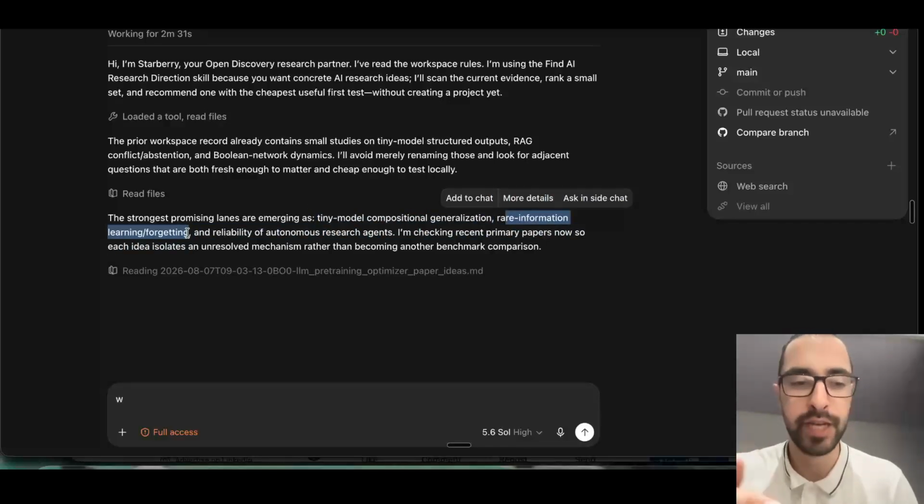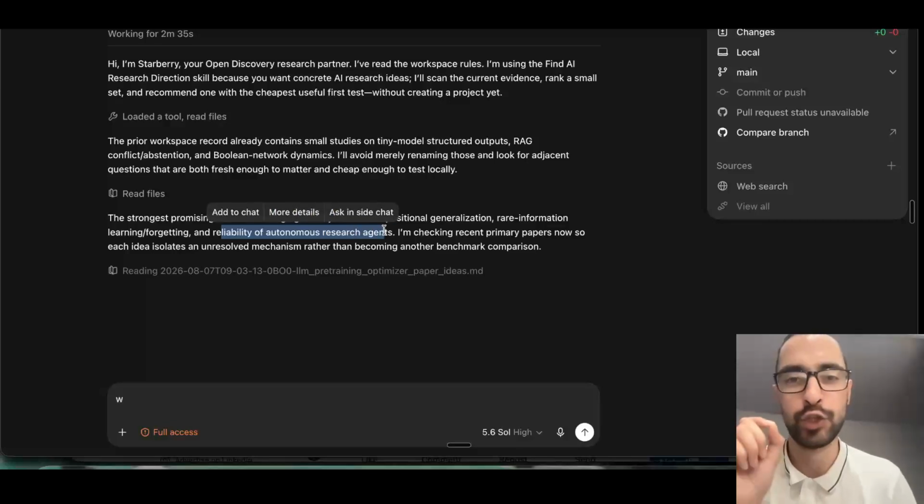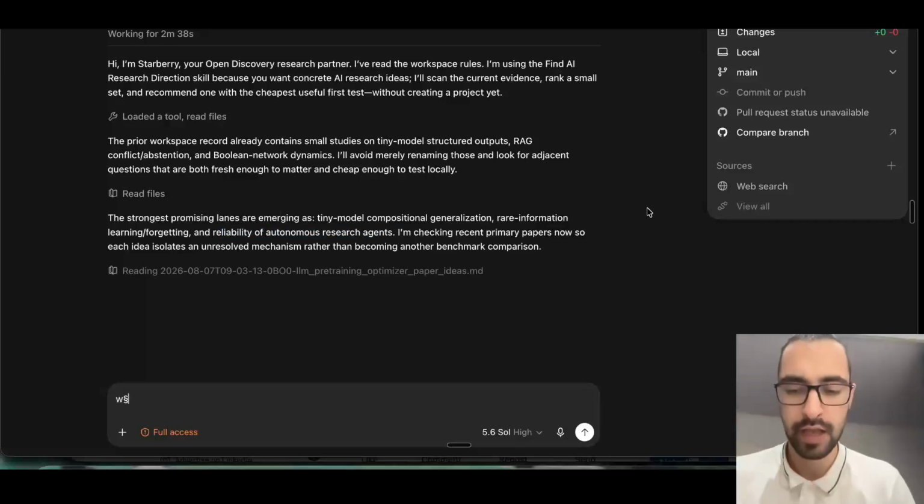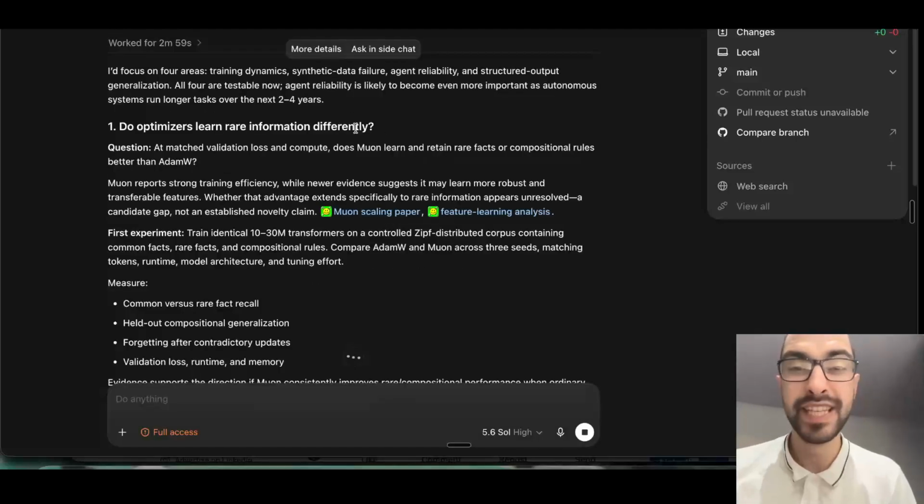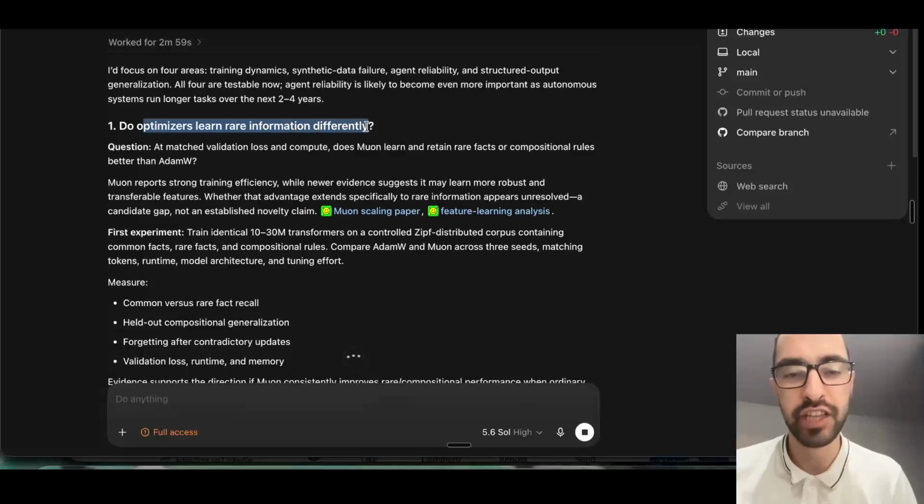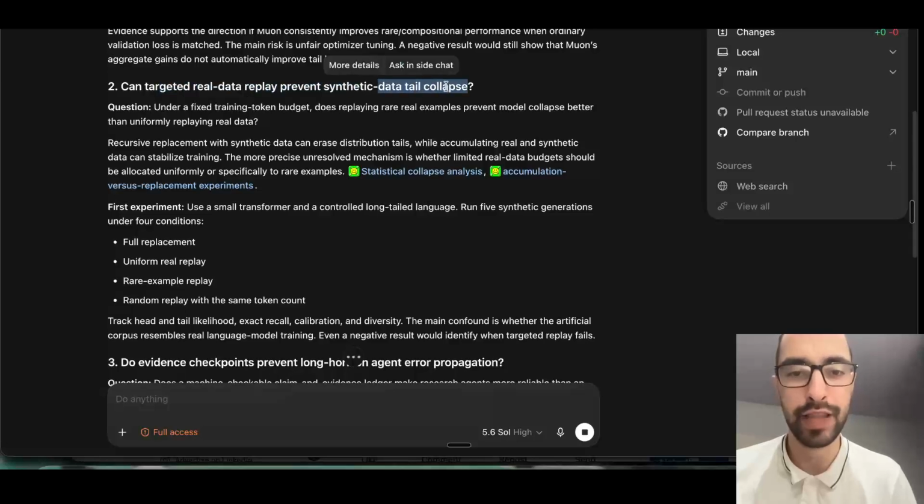forgetting of rare information, reliability of autonomous research agents. This is exactly what I'm doing myself, by the way. Autonomous research agents are very cool. It already came up with some very good questions, like: do optimizers learn rare information differently? And can targeted real data replay prevent synthetic data tail collapse?